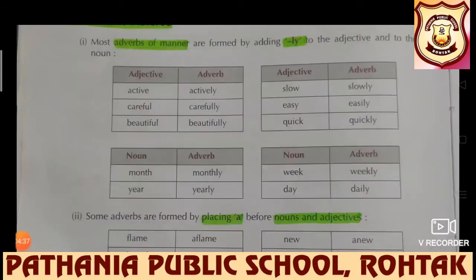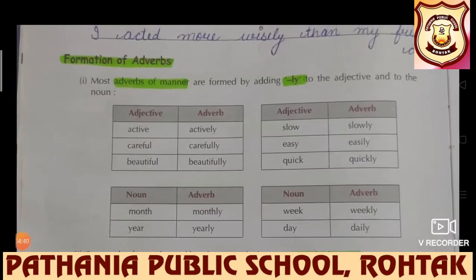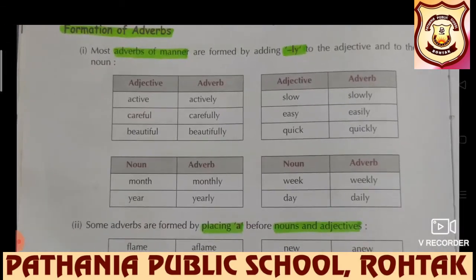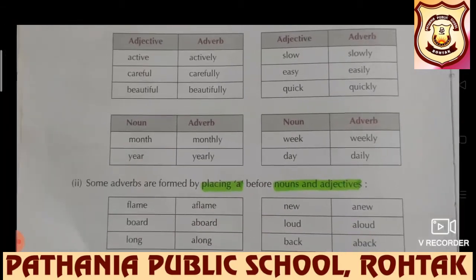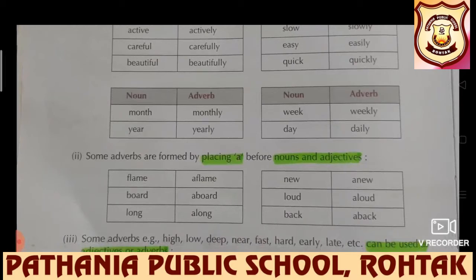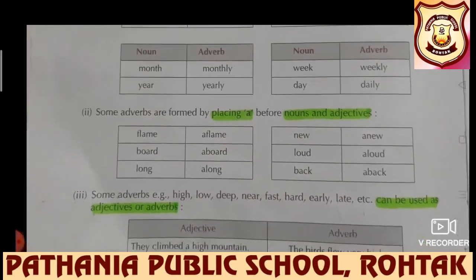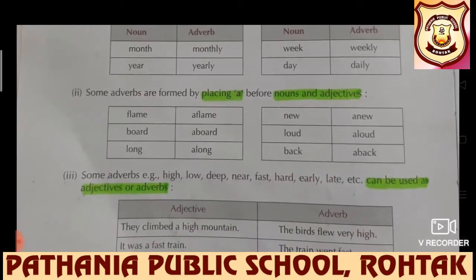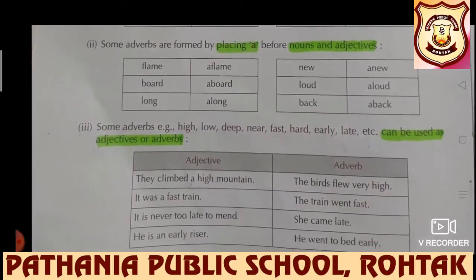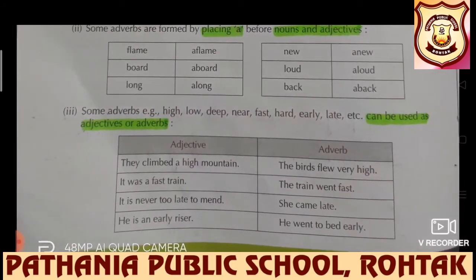Further, students, we have the formation of adverbs. Some adverbs can be formed by adding "ly" at the end. Some nouns and adjectives can be formed into an adverb by placing "a" before the noun or adjective, and some adverbs, for example high, low, deep, near, fast, etc., can be used as adjectives and adverbs also.